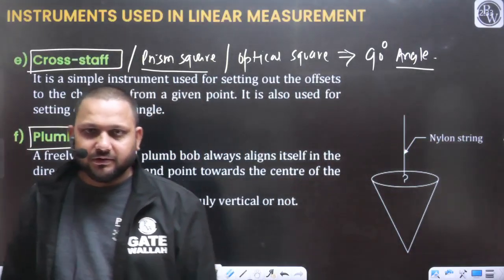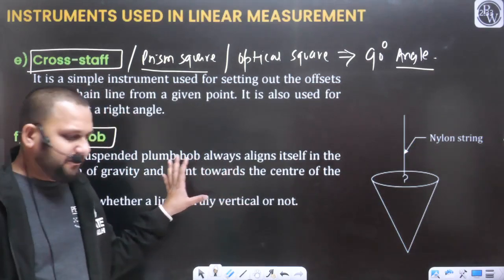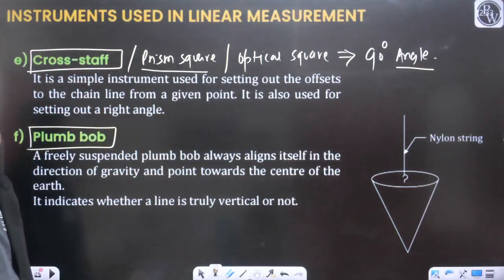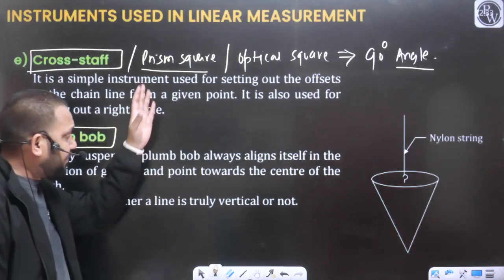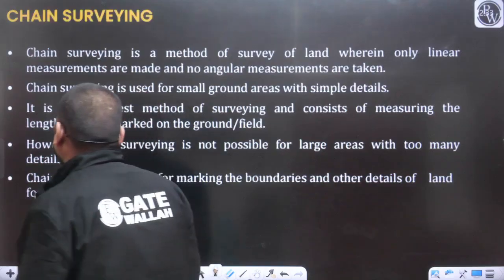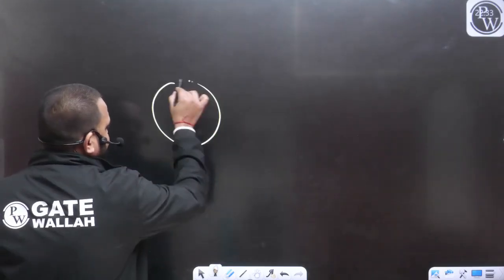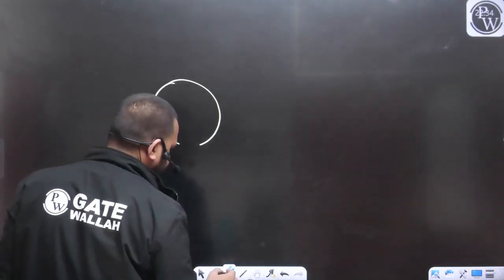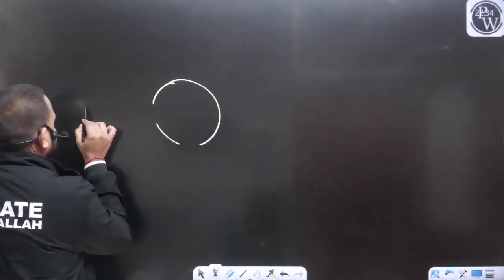Yes. So the plumb bob, we have already discussed. So what is the working principle? How we can measure the 90-degree angle with the help of the prism square or optical square, that we now want to discuss. If we go for the construction detail, there will be a box something like this. If we talk about the prism square or the optical square, there will be a box something like this, and there will be a slight opening something like this on the box. A metal box will be there. So let's say this is your eye.